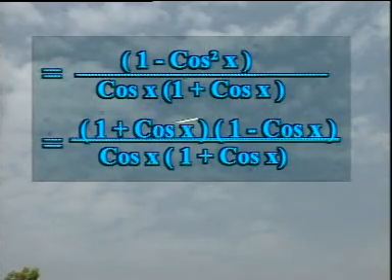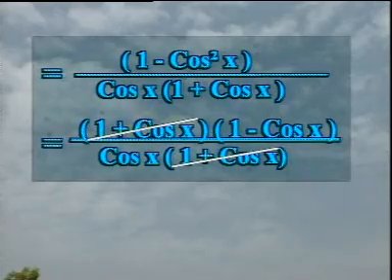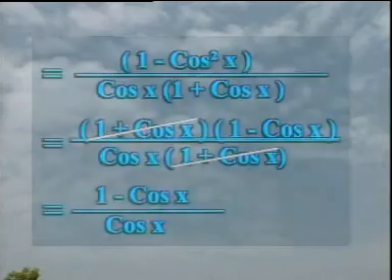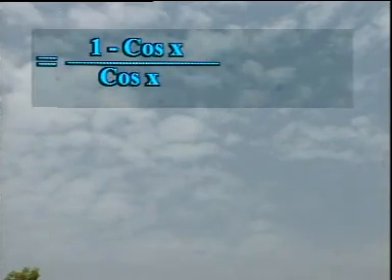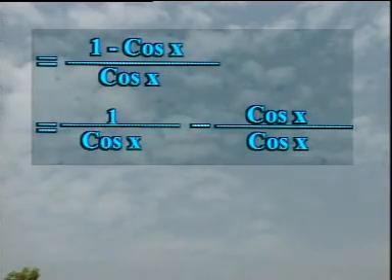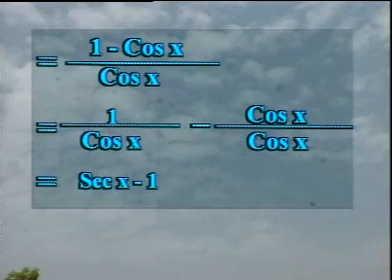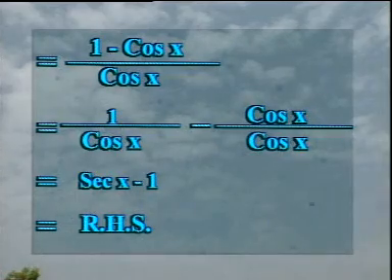Now this 1 plus cos x is cancelled with this factor, that is equal to (1 minus cos x) over cos x. So this will divide into 1 over cos x minus cos x over cos x. That is, 1 over cos x is secant x, minus cos x over cos x is 1. That is equal to the right hand side.